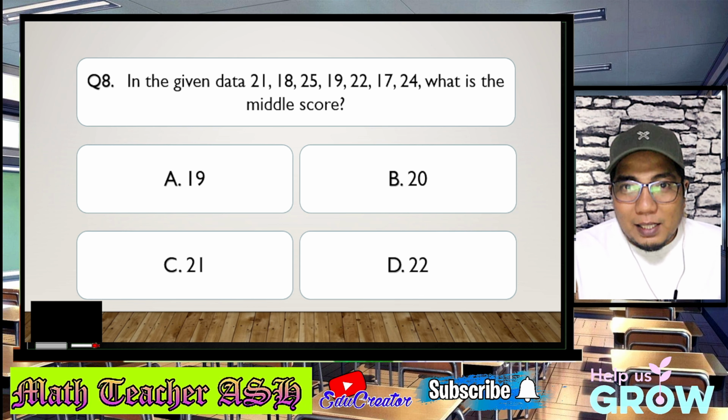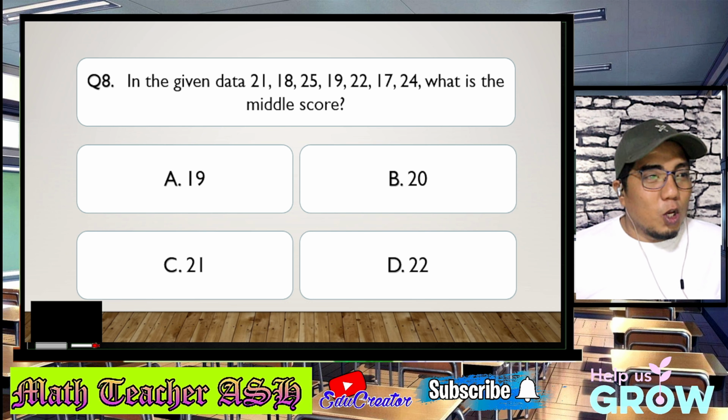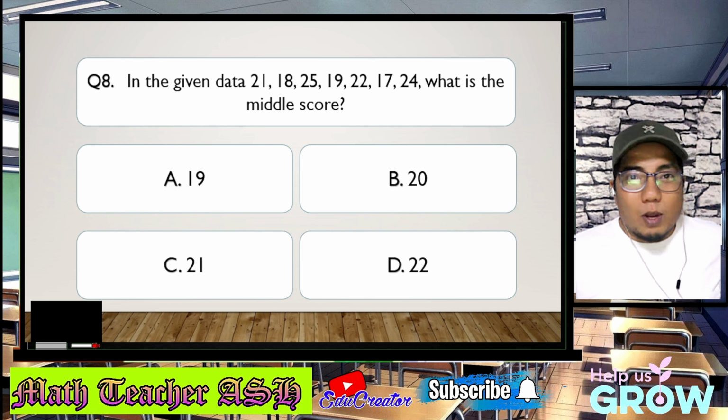So, what is the middle of 7? Very good. That is the 4th value. So, the 4th value would give you 21. Alright, so that is letter C. Let's check whether we are correct.